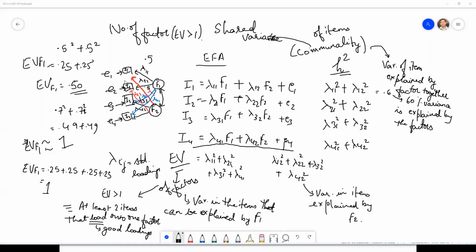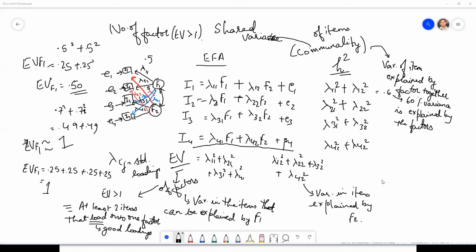Even though the items are positive, it is not necessary that you will have positive correlation. And remember, these are small correlations, so you will ignore them and say that my item belongs to factor 1. Remember, it is the correlation of residual with factor 2, right? And so on.